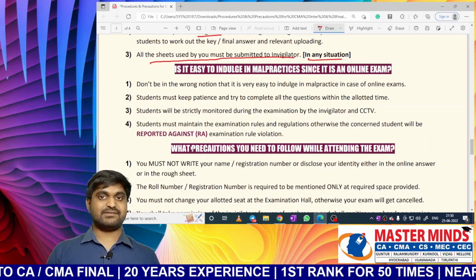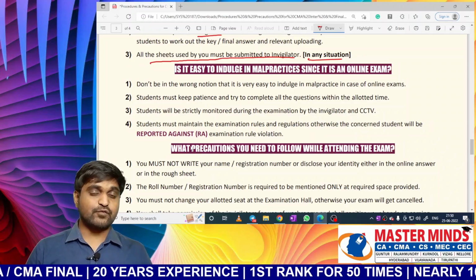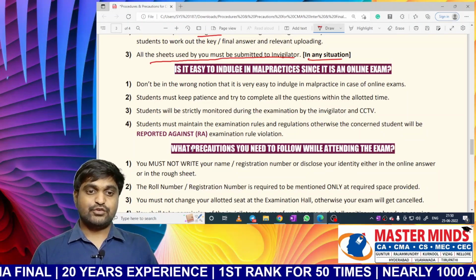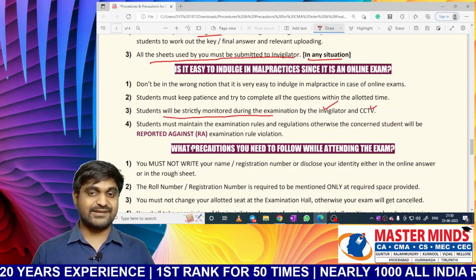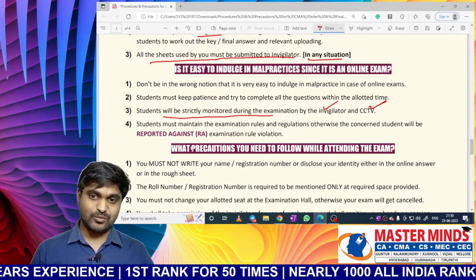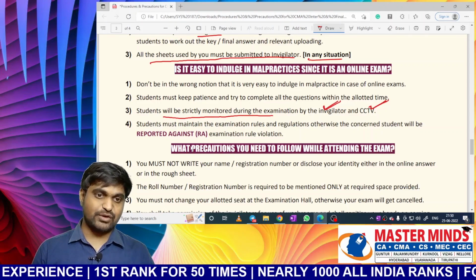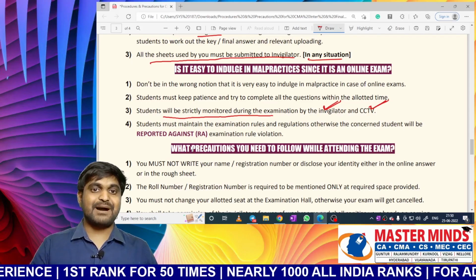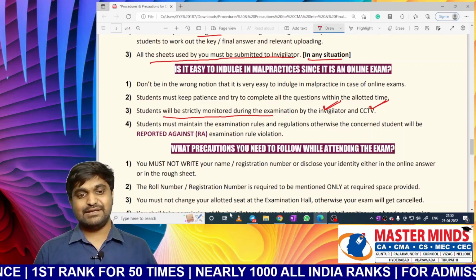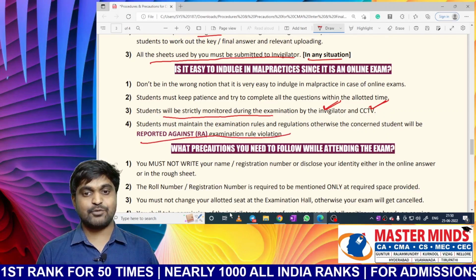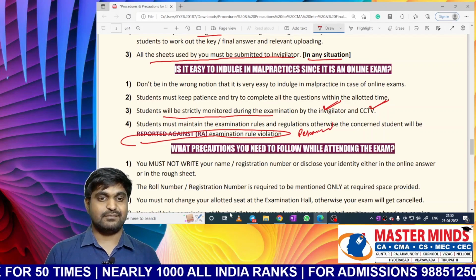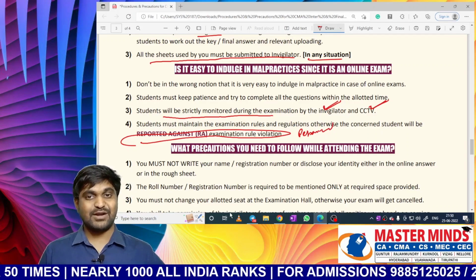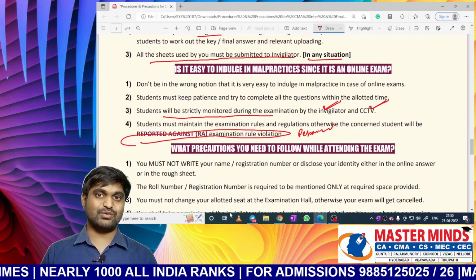Sir, what happens if I do not follow the same? You will be strictly monitored during the examination by the invigilator as well as CCTV. CCTV will monitor you as well as the invigilator will monitor you. If there is any malpractice by you, definitely you will be reported for exam rule violation and you will get debarred. So don't be in the wrong notion that online exams are easy for mass copying.